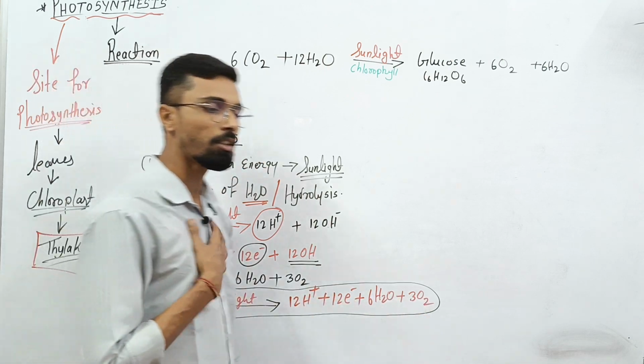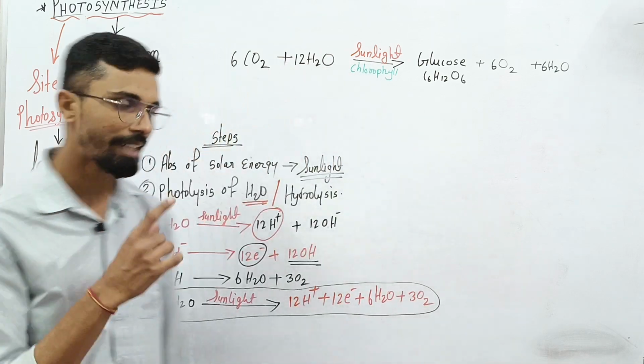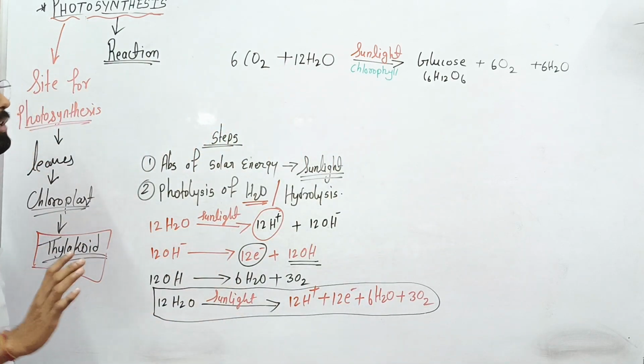We require oxygen as a byproduct from the plant, so for that purpose H2O is very important.